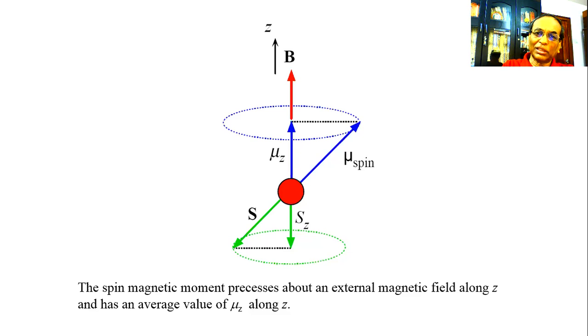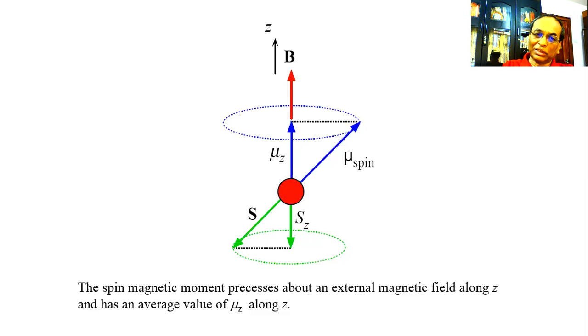This vector will execute precession around the z-axis, where the magnetic induction vector will lie. So S and mu spin, these two vectors will execute precession around the magnetic field, around the magnetic induction vector.